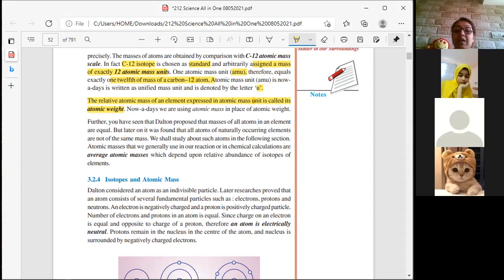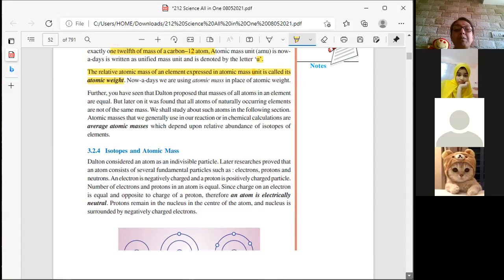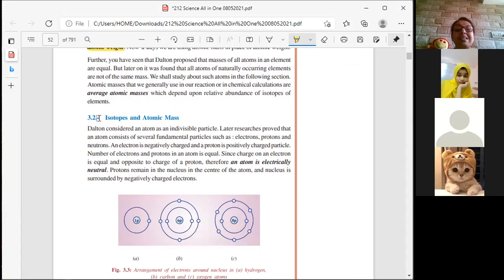Okay. Now we are learning about isotopes and atomic mass. Dalton considered an atom as an indivisible part. You cannot divide it further. Later research has proved that an atom consists of several fundamental particles: electrons, protons, and neutrons.